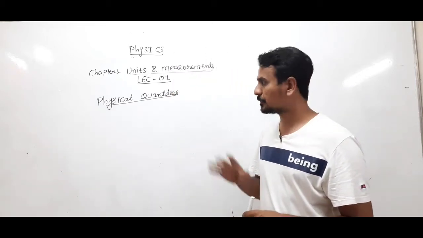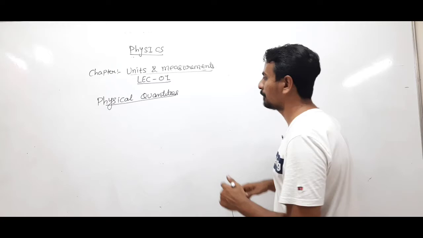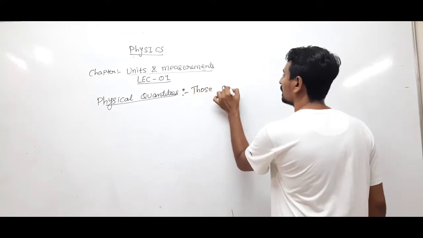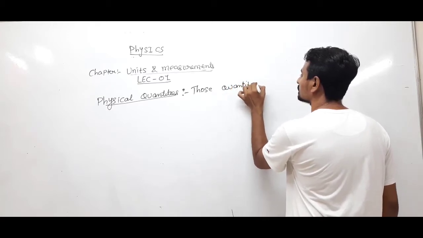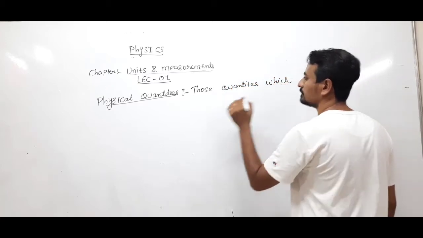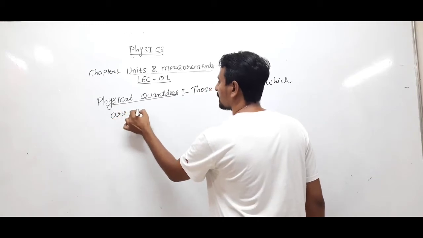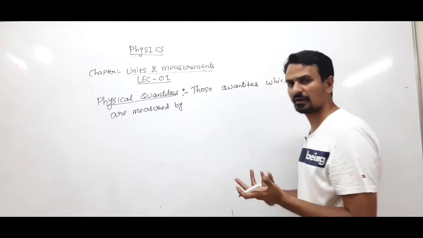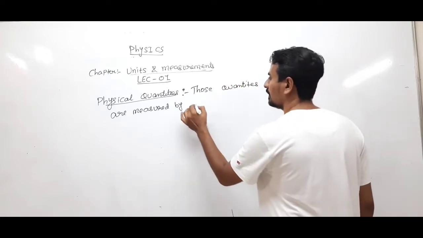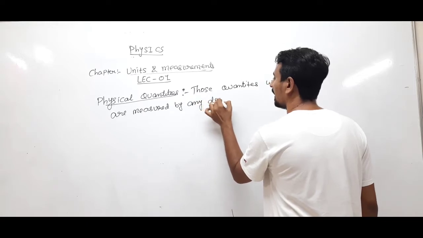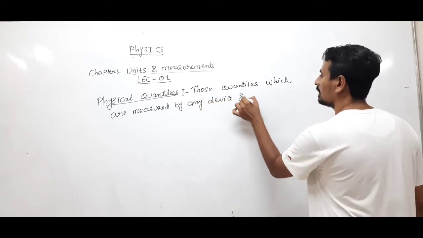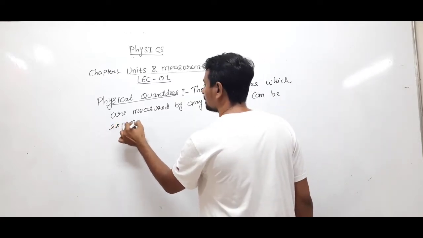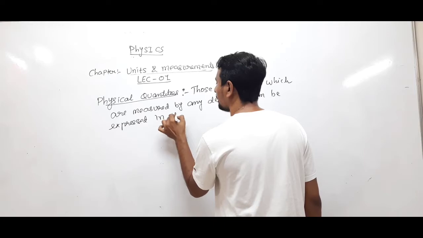Clear? So first of all, what is a physical quantity? Those quantities which are measured by any ways, that means by any instrument, by any device, and can be expressed in the form of laws.